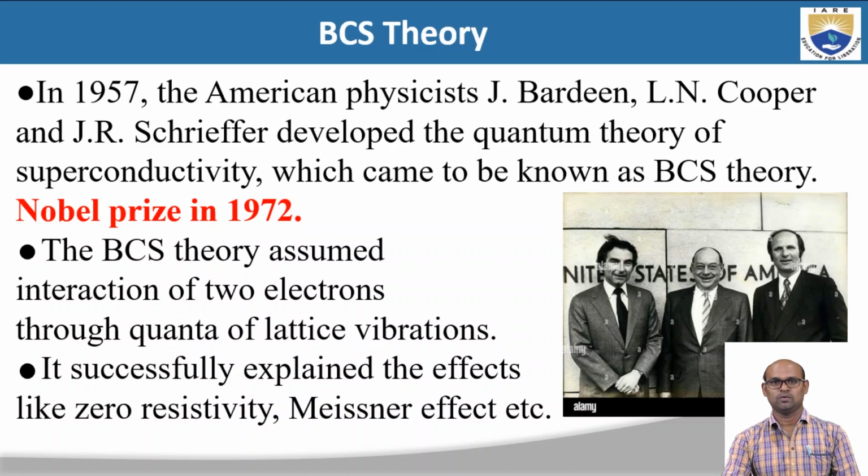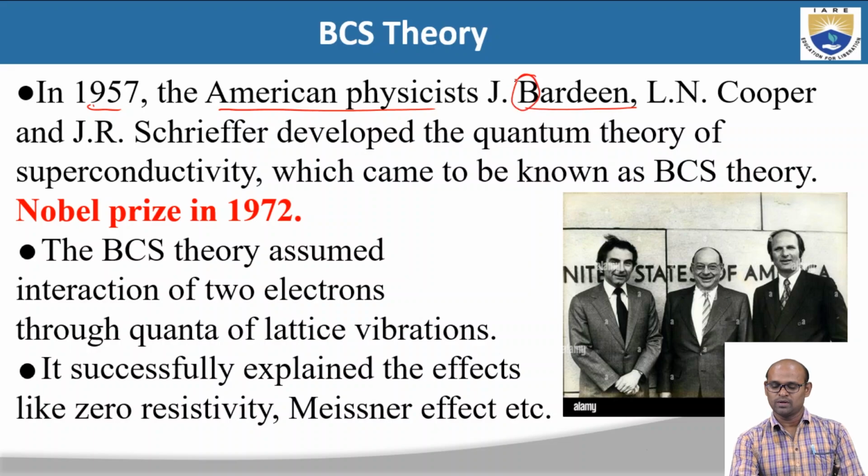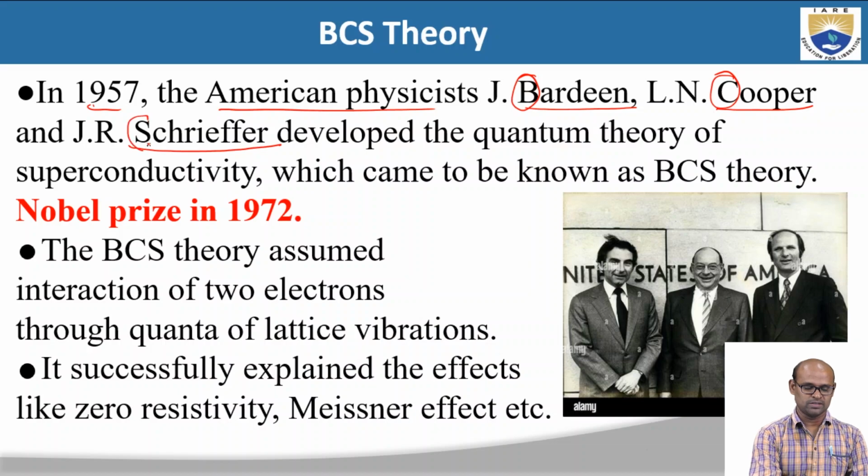this superconductivity? Okay. So in 1957, the American physicists Bardeen, Cooper, and Schrieffer, three American physicists, B for Bardeen, C for Cooper, and S for Schrieffer, developed the quantum theory of superconductivity, which came to be known as BCS theory based on their names.